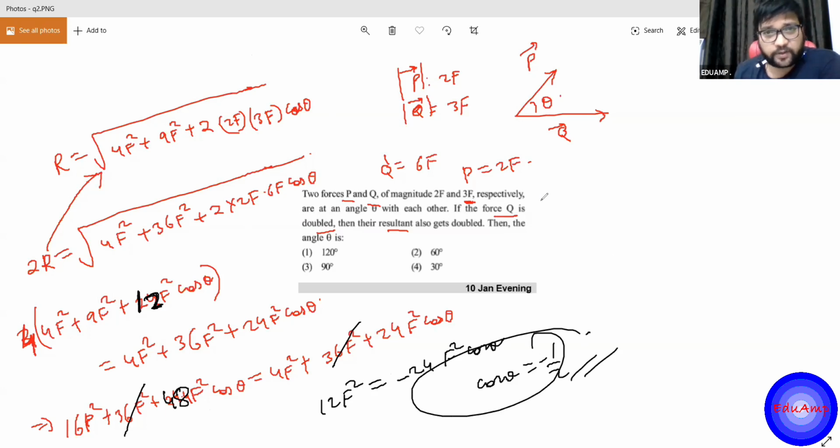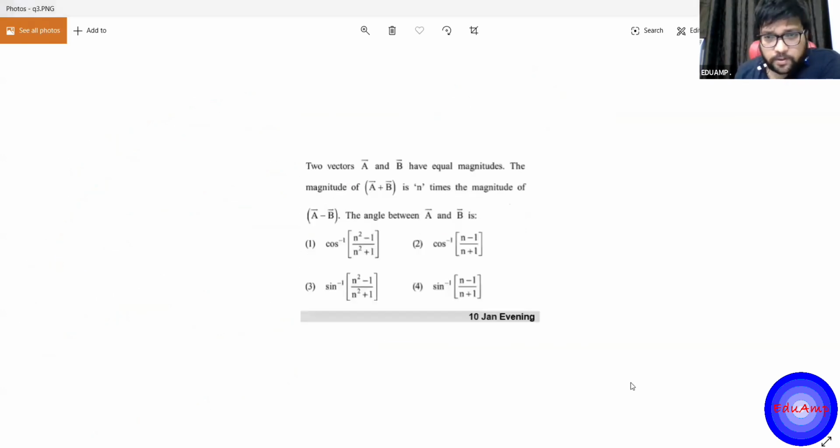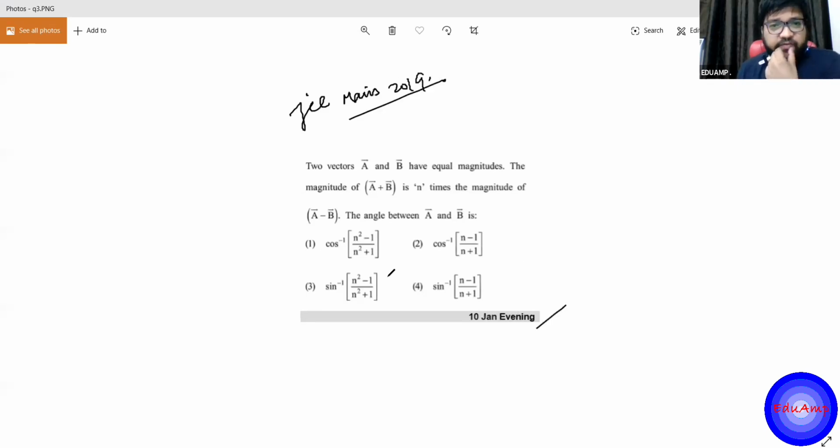Using this formula only. Fine. Yes, this question. This is JEE Mains 2019, 10 Jan evening. I hope the question is visible to all. In this one, you have to use that same concept, that if the angle between A and B be theta, what should be the angle between A and minus B? Okay, if you use that thing that we just discussed, very easily you'll get it.